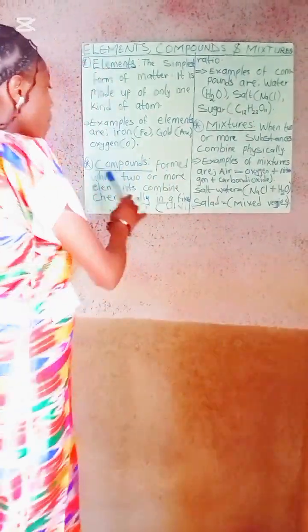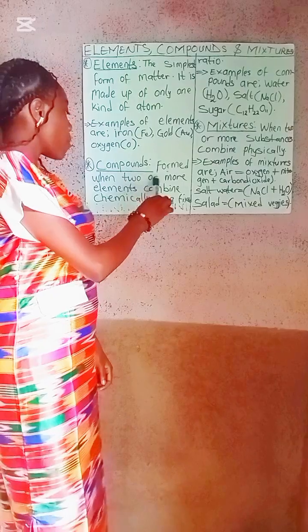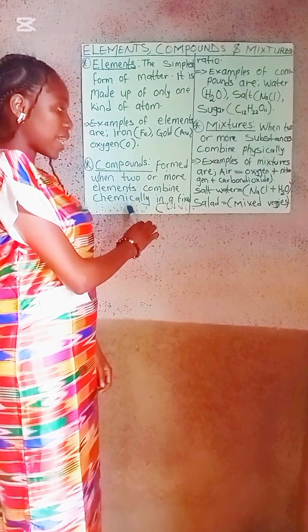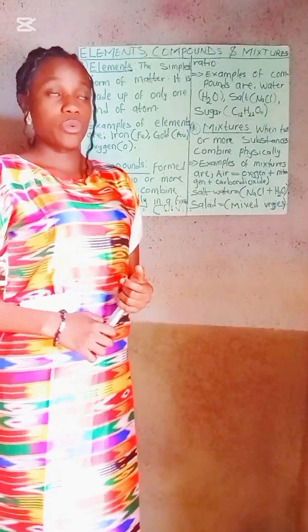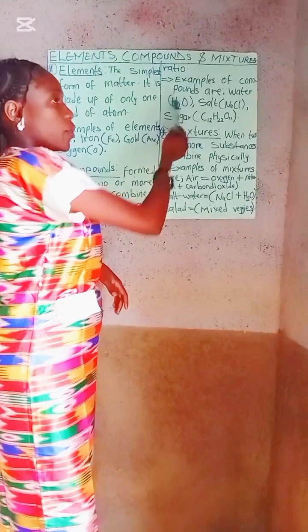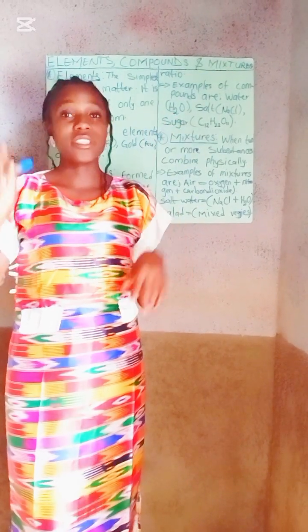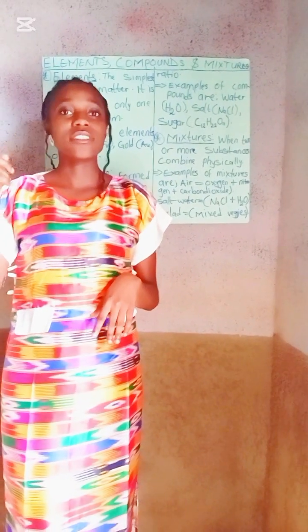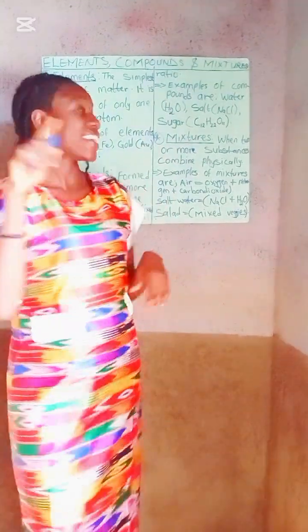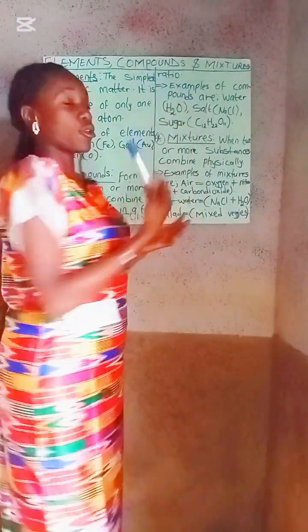Now, let's move to compounds. A compound is formed when two or more elements combine chemically in a fixed ratio. Example, we have water. Water is a combination of hydrogen and oxygen, and it's in a fixed ratio: 2 atoms of hydrogen and 1 atom of oxygen. So it's 2:1. Secondly, we have salt.